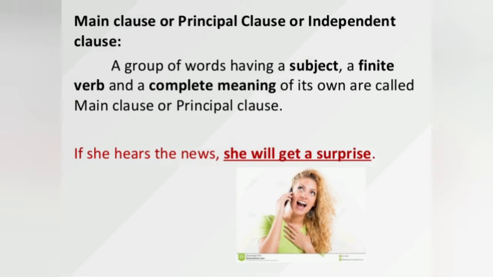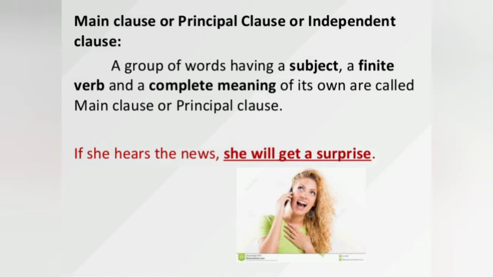Main clause, principal clause or independent clause means a group of words having a subject, a finite verb and a complete meaning of its own. So there are two kinds of clause: one is the main clause, another is the dependent clause. Main clause can also be called principal clause.